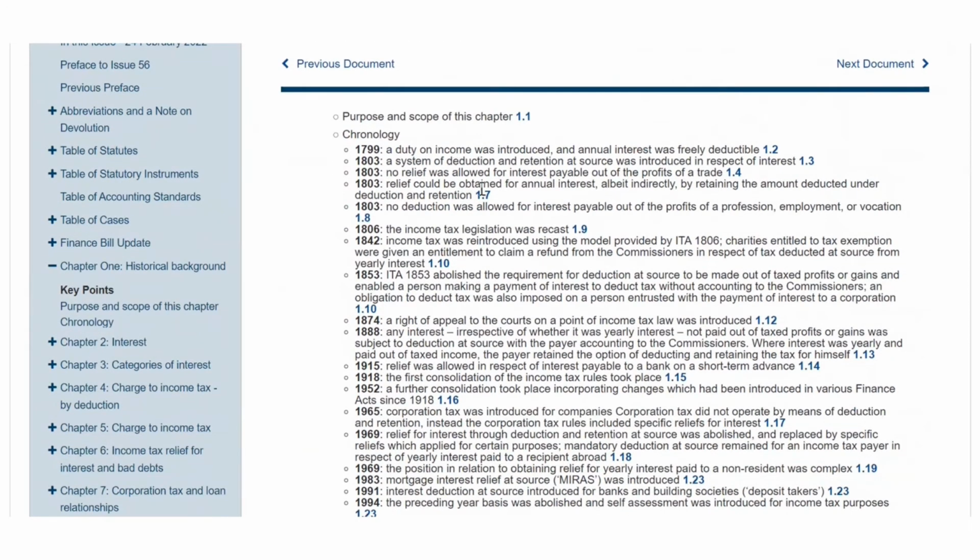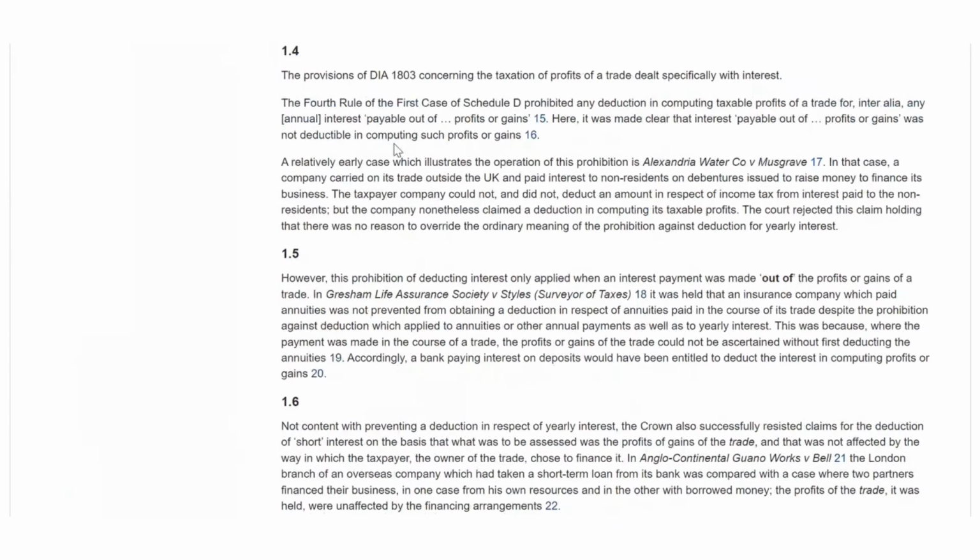So this is a summary of what's in this chapter, the historical background to this whole area. And you'll see here, to help you browse, there are a number of links to different paragraphs within the product. If I click on here, that'll take us straight through to that section of this chapter.